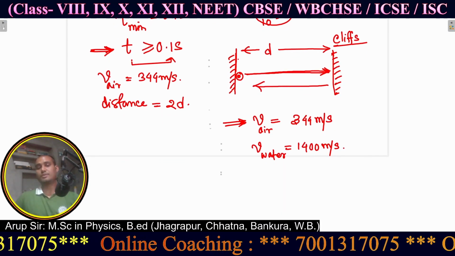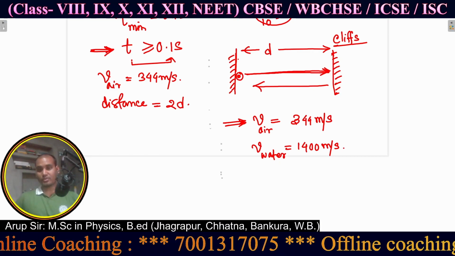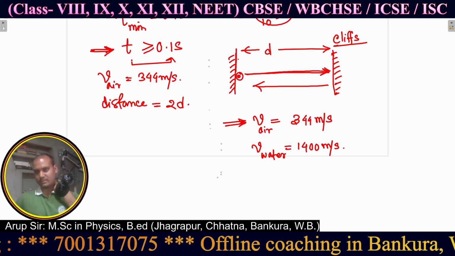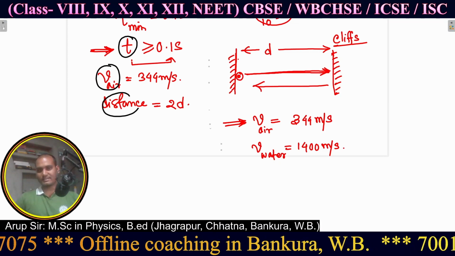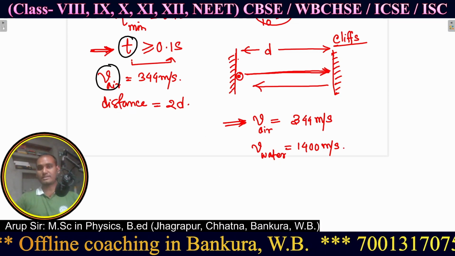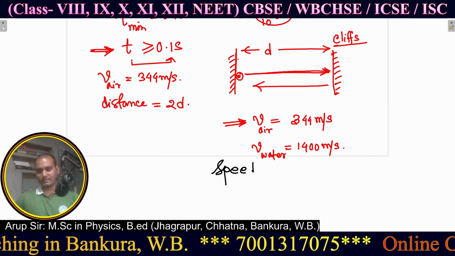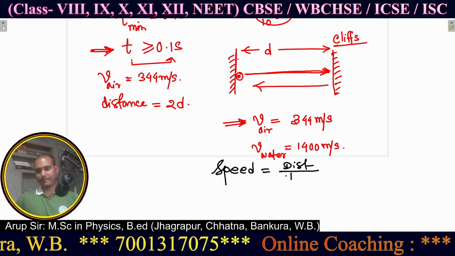We know from the concept of chapter 1, the motion chapter, pull the concept from there. What is the relation between time, speed and distance? Recall the formula: speed is equal to distance by time.